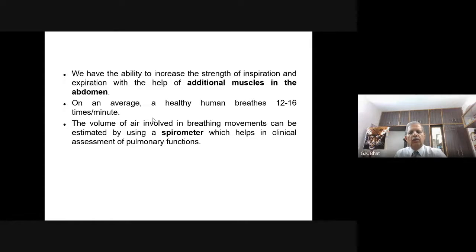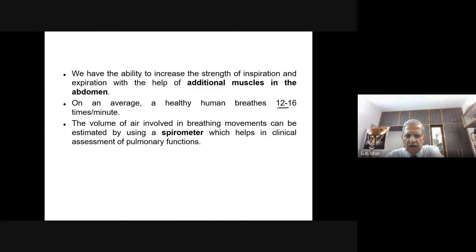You should not hold the breath. Or you must ask your friend to count how many times you are breathing, and he has to look at the time. Generally an adult healthy man or woman breathes 12 to 16 times per minute. Important to be remembered.